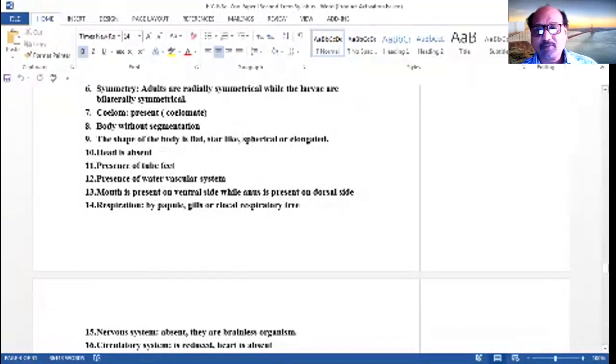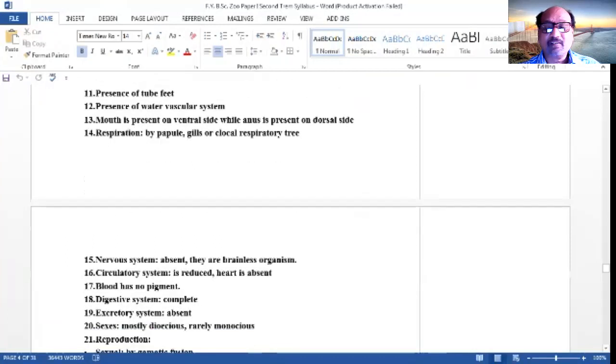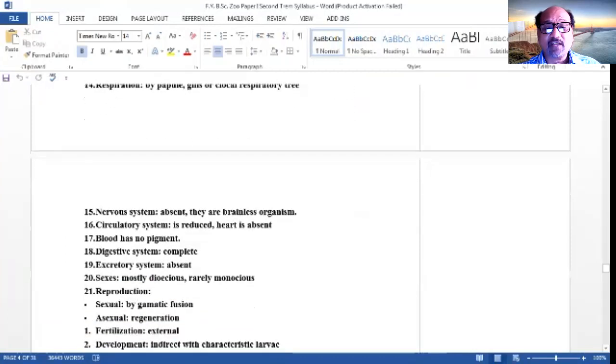Due to the presence of the mouth on the ventral side, it is known as the oral surface, and where the anus is present is known as the aboral surface. Respiration is by papillae, gills, or the cloacal respiratory tree. These are the various respiratory organs found in the phylum Echinodermata. The nervous system is absent in the sense that they are brainless organisms.